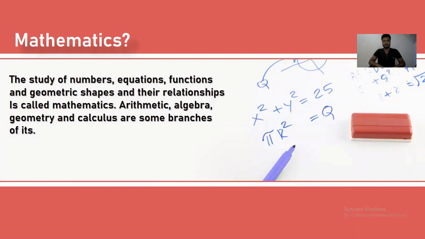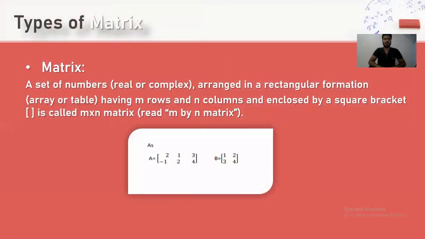Arithmetic, algebra, geometry, and calculus are some branches of it. Types of matrix.